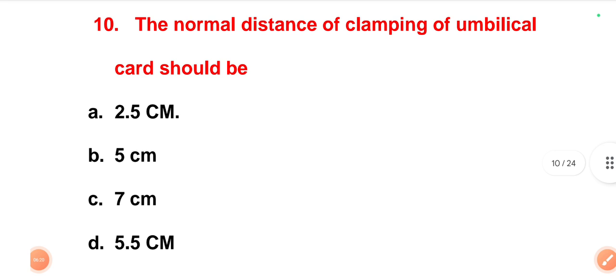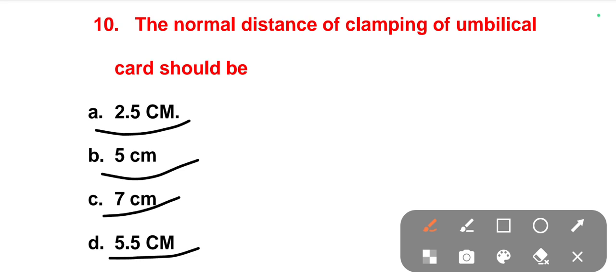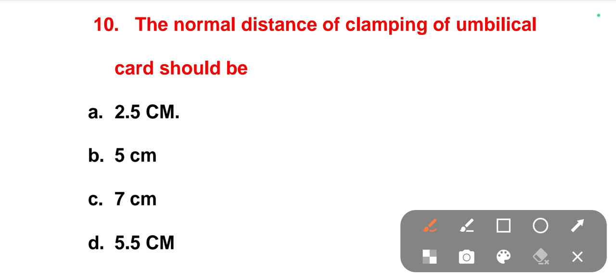The next one is: the normal distance of clamping of the umbilical cord should be. Options are 2.5 centimeters, 5 centimeters, 7 centimeters, 5.5 centimeters. The right one is 2.5 centimeters.